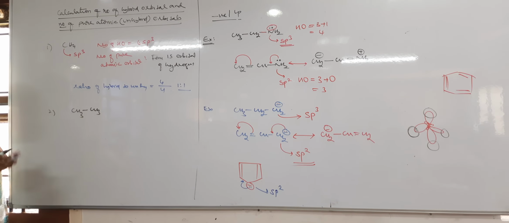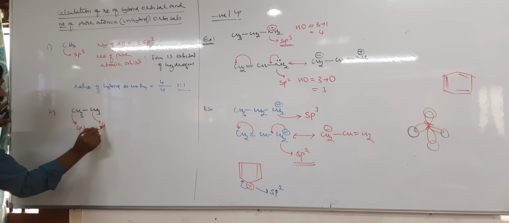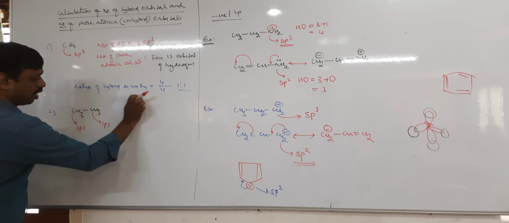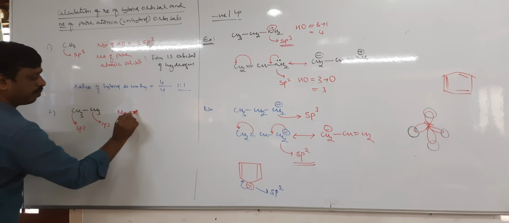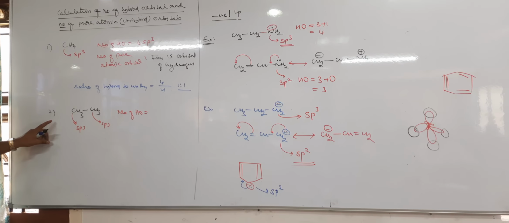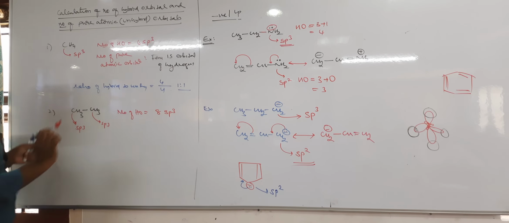Ethane. Tell me, I want the number of hybrid orbitals. To calculate the number of hybrid orbitals, you first calculate the hybridization. This is sp3. This is also sp3. One carbon sp3 means how many sp3 orbitals? 4. 4 plus 4, 8. There are 8 sp3 hybrid orbitals.